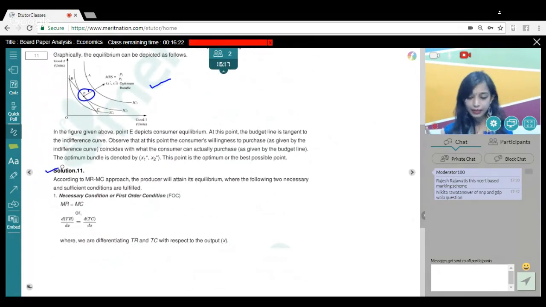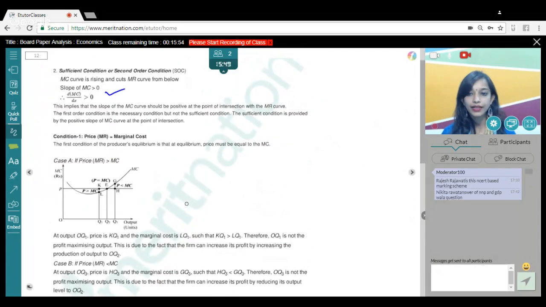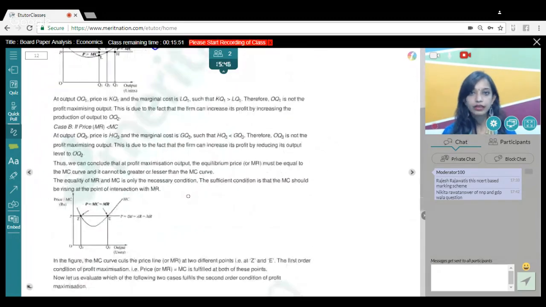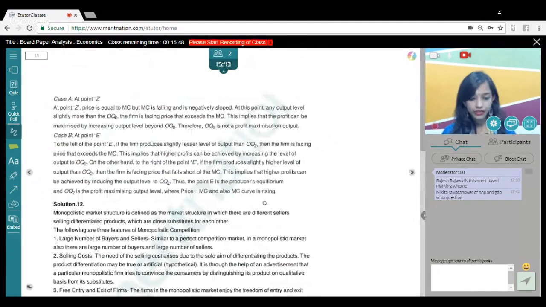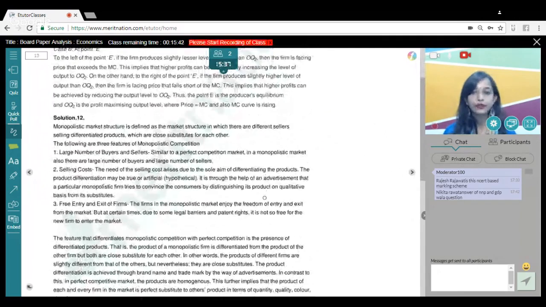Moving to the next question, guys, 11. Again, very direct. Simply, we had to write down the conditions of producer equilibrium using the MR-MC approach. So we know the two conditions, guys: when MR is equal to MC, and the second most important condition is MC should be rising. So you just had to explain these two conditions. According to MR-MC approach, the first is one of the conditions to attain equilibrium, and the second condition is that MC should be rising. Accordingly, you could have explained by using the relevant graphs. This was obviously a 6-mark question, so you would explain all the conditions properly and in an explanatory form. So this was quite easy.